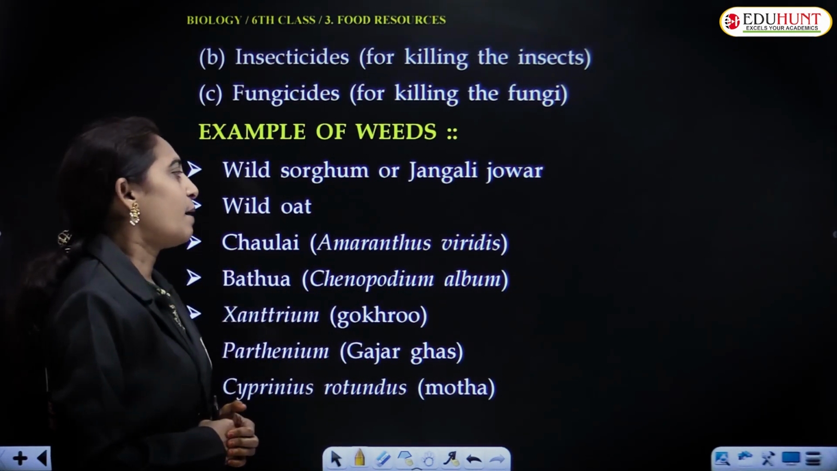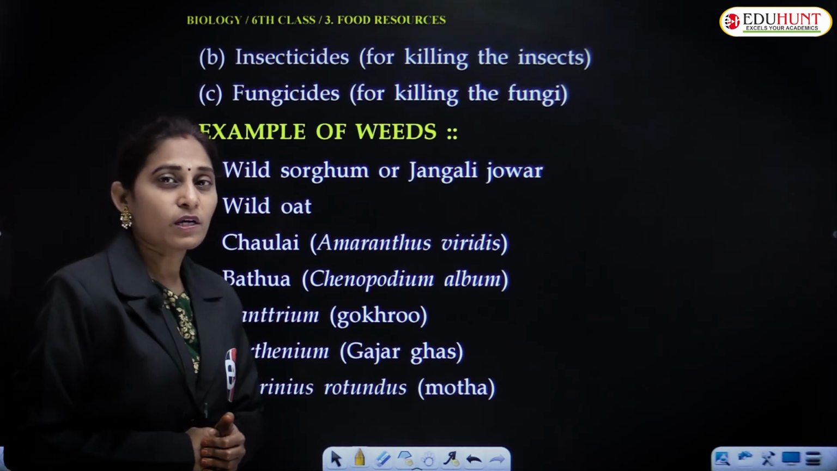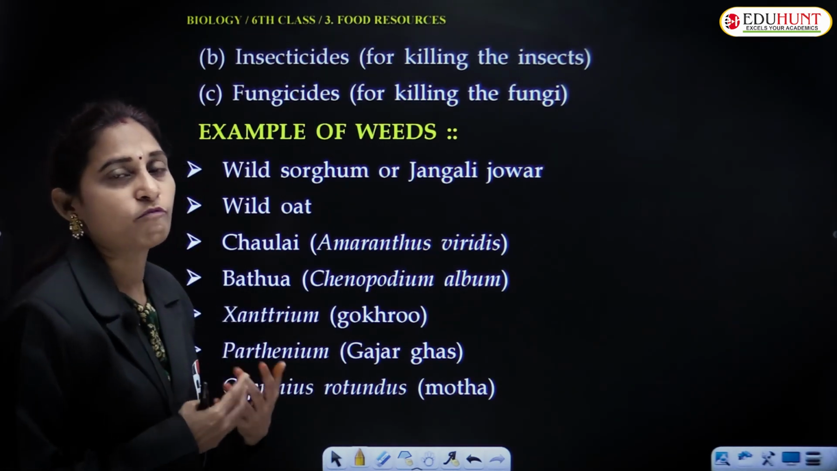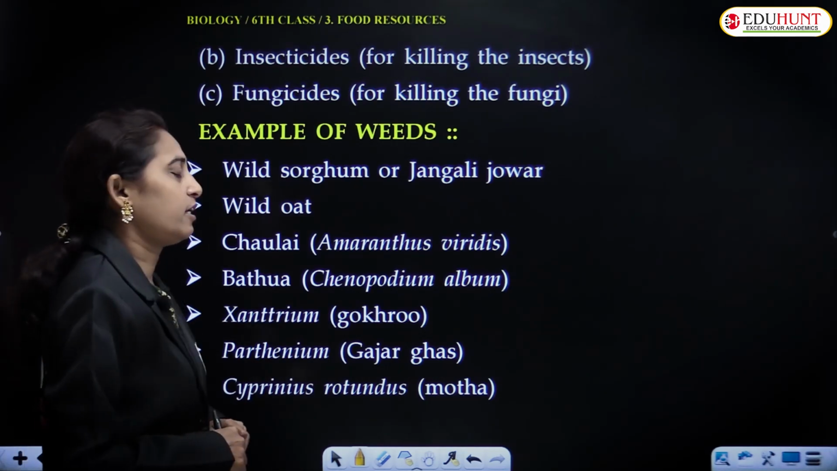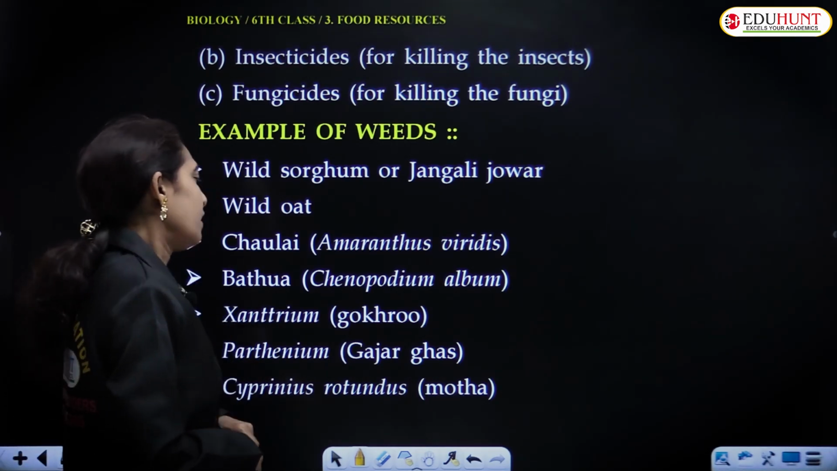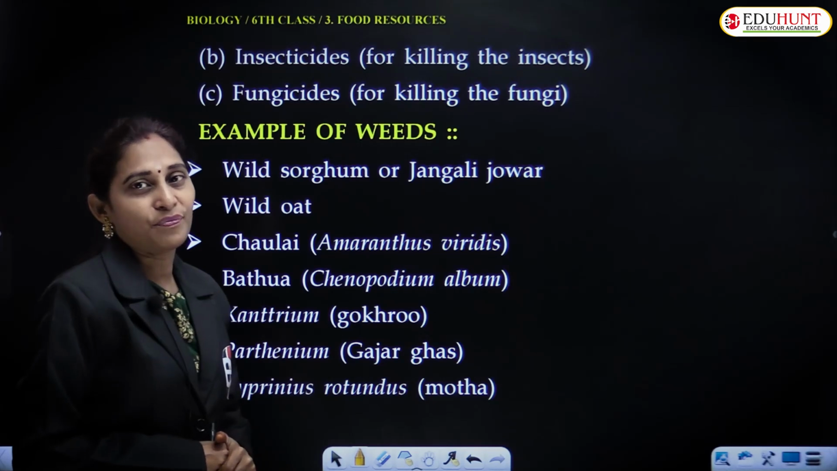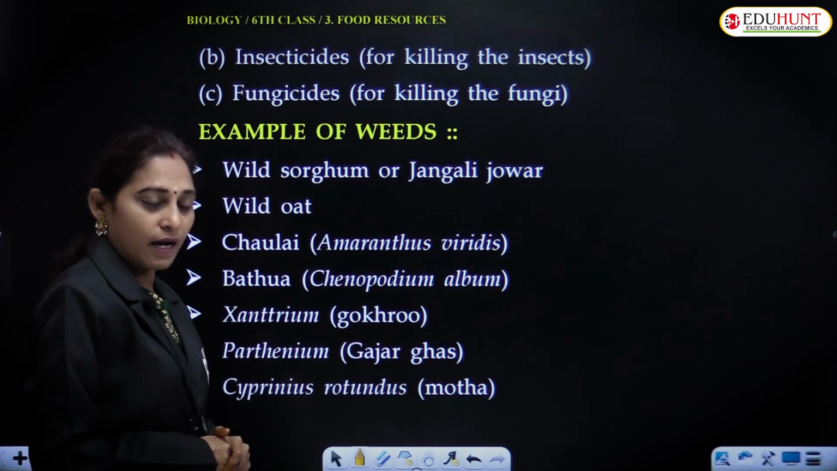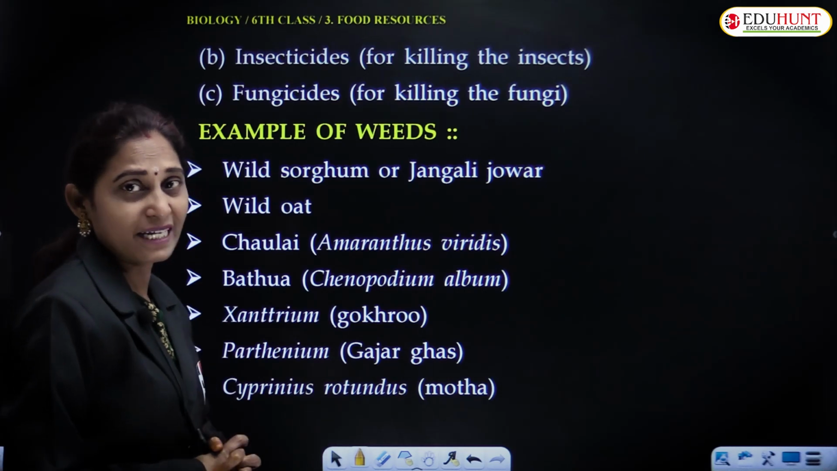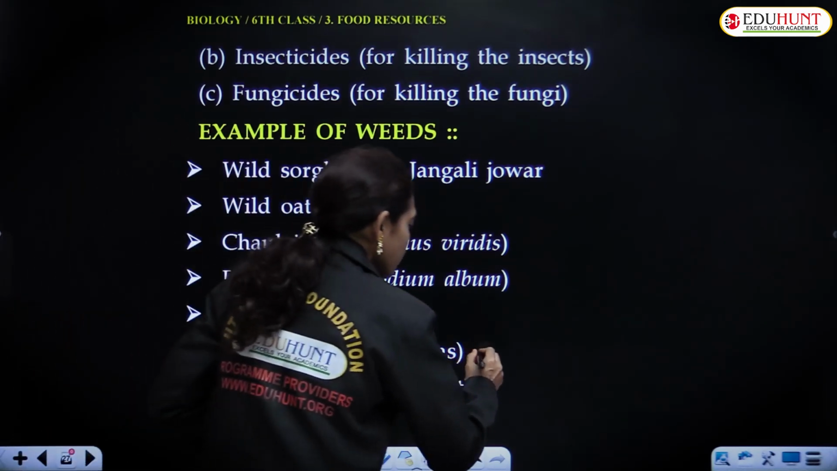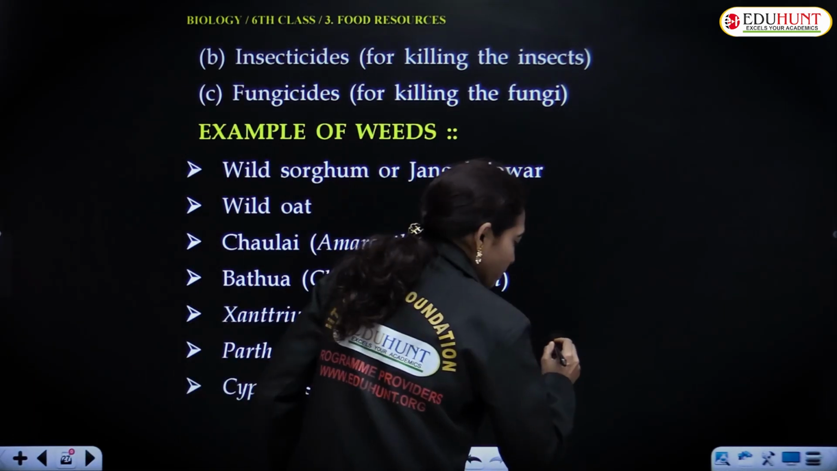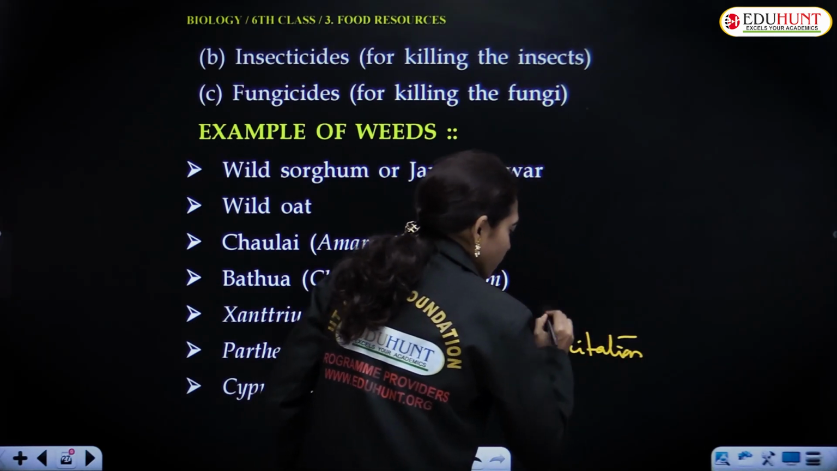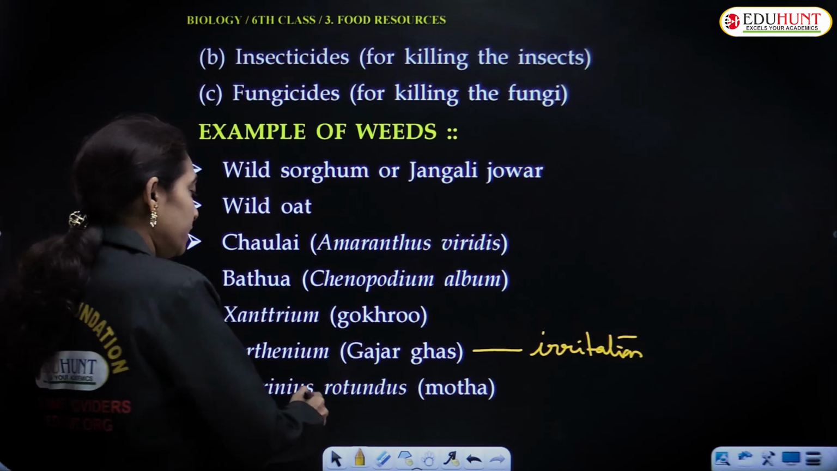Amaranthus viridis, and Chenopodium album, and the next one is Xanthium, and again Parthenium hysterophorus. It is very deadly and dangerous, and it causes some sort of irritation. The pollen of Parthenium is very dangerous.